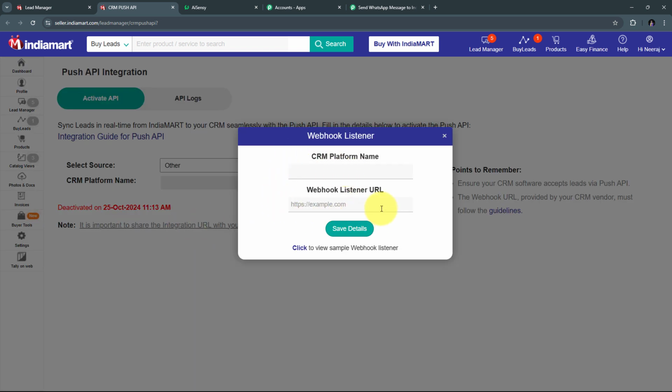Now here I have to fill these details. So first I have to give my CRM platform name. And here I want to connect Pabbly Connect. So I'm going to give Pabbly Connect as my CRM platform name. And now I have to give the webhook listener URL. So here in this tab, I'm going to add the webhook URL that I have copied from Pabbly Connect. So I'm going to paste that here. And now I have filled all the required details. So I'm going to click on the Save Details button.